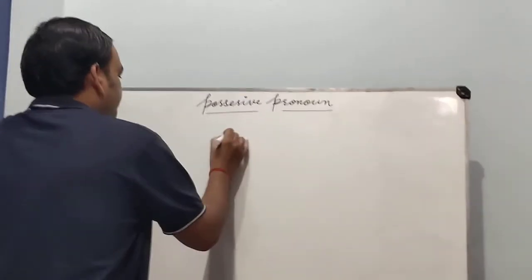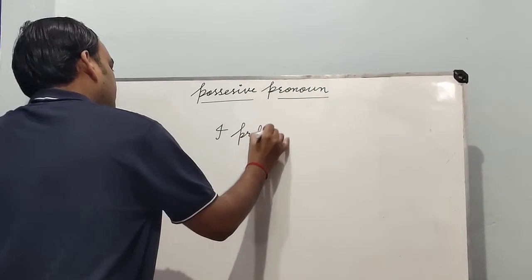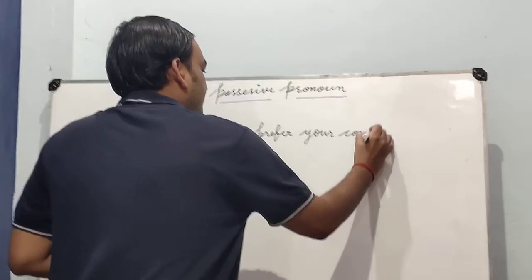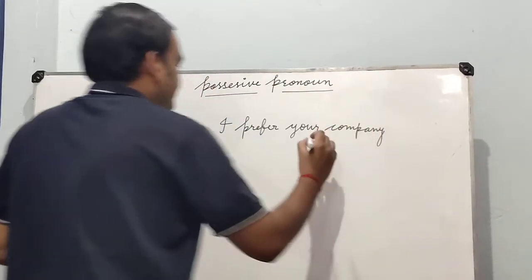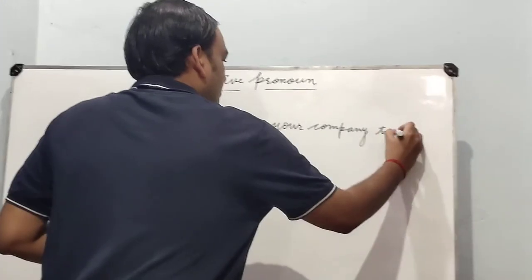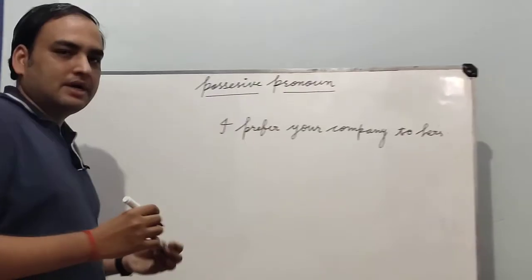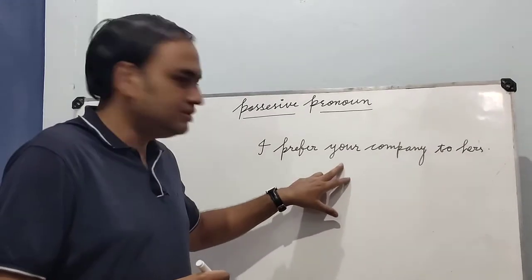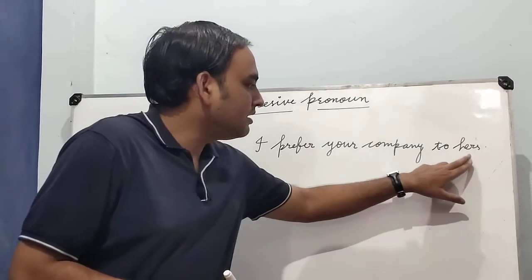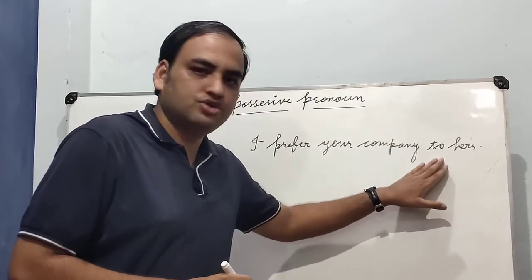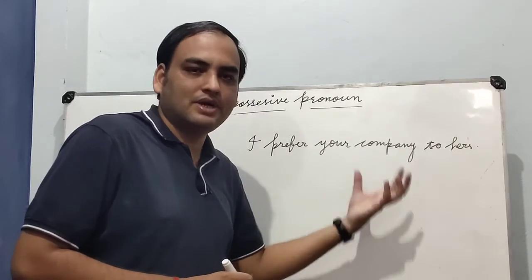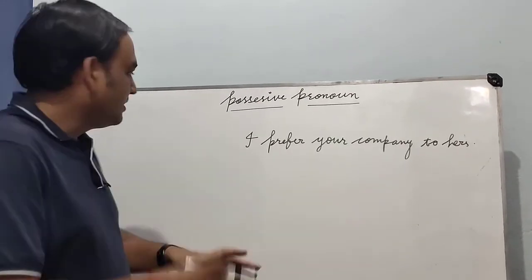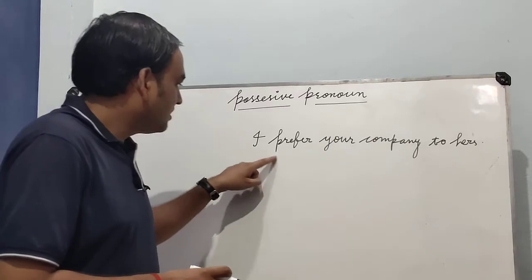I prefer your company to hers. Okay, so guys, this is a sentence in which we have used the possessive adjective your plus the noun company, and hers as a possessive pronoun, and it is used after to, so it behaves as a possessive pronoun. One thing I want to emphasize here: we have used prefer here.